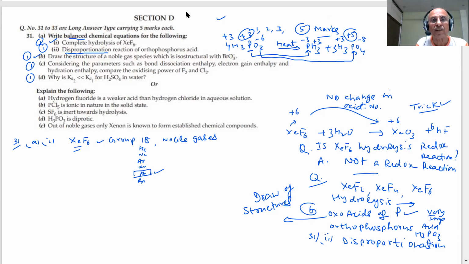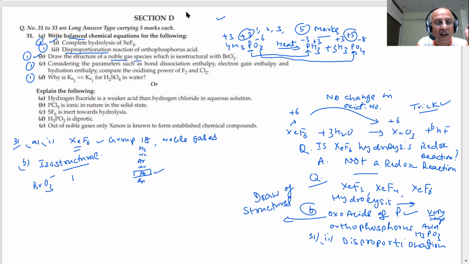The structure of the noble gas species which is isostructural with BrO3 minus, student. Again, such a question has been asked so many times. Isostructural means what, student? Let us see, those which have the same number of electrons are isostructural. If they are having the same number of electrons, students, rather noble gas species. Here you have BrO3 minus, student.